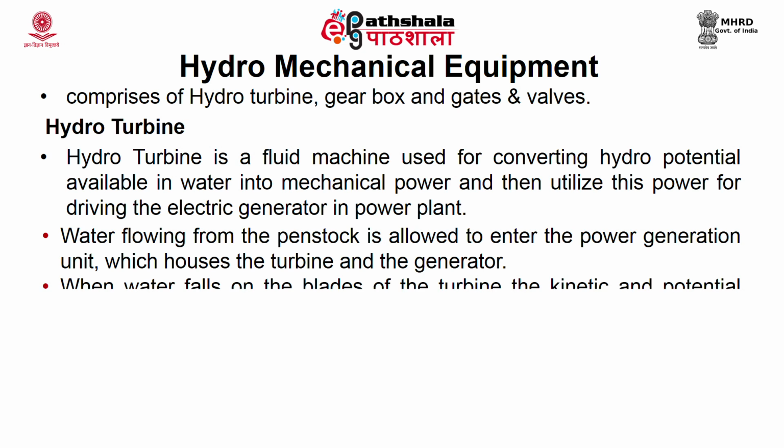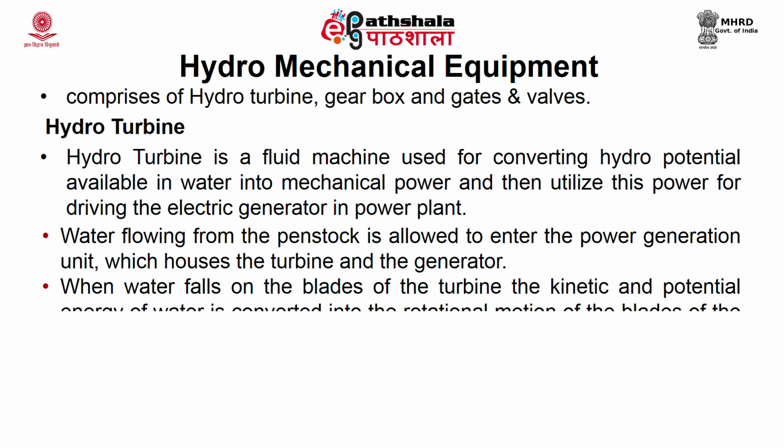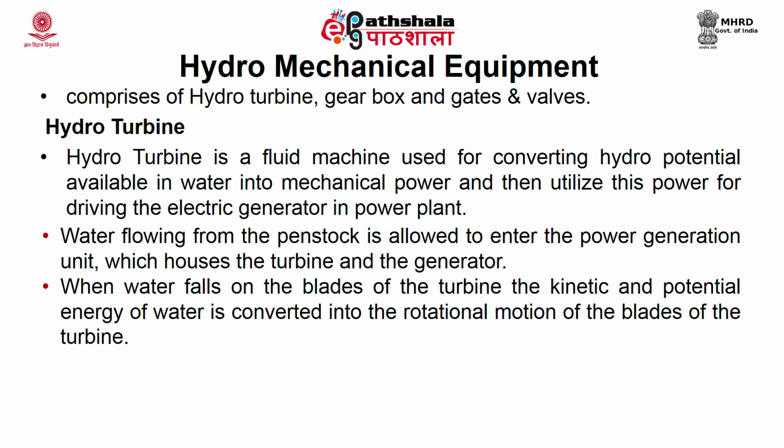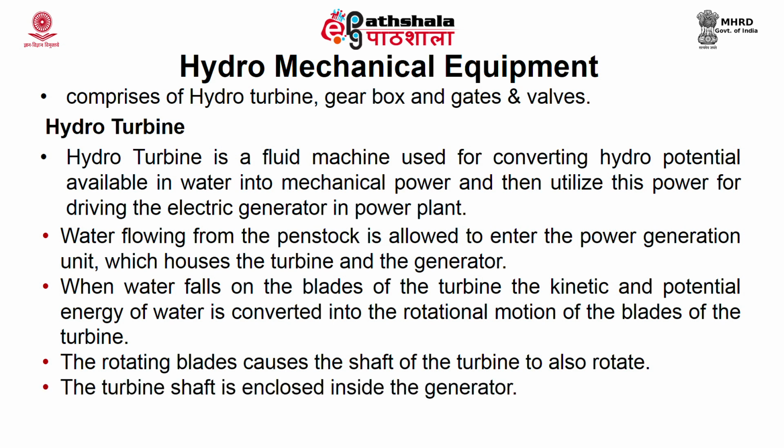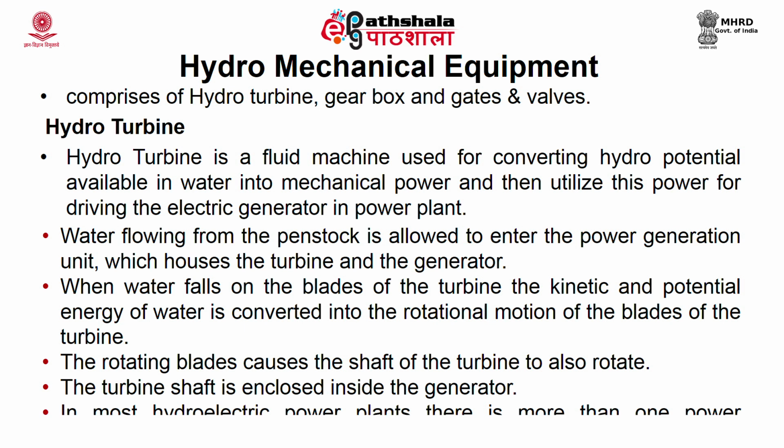When water falls on the blades of the turbine, the kinetic and potential energy of water is converted into rotational motion of the blades of the turbine. The rotating blades cause the shaft of the turbine also to rotate. The turbine shaft is enclosed inside the generator. In most hydroelectric power plants, there is more than one power generation unit.